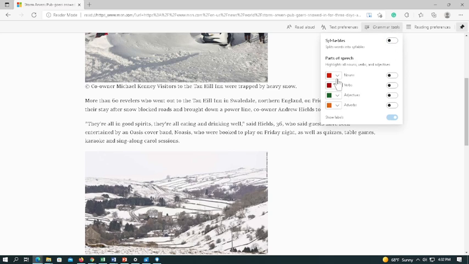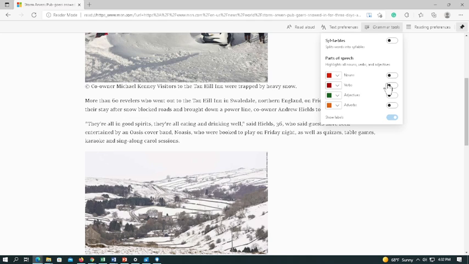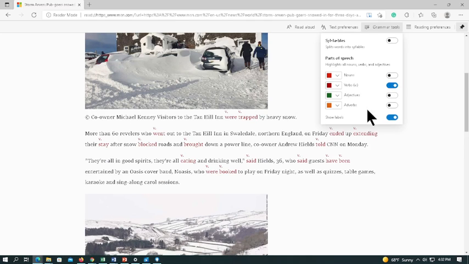If you want to see all of them that are nouns, and you can change it to whatever color you want, you can select this. It will show you all that are nouns, and that's what the N above it is. If you want to see which ones are all verbs, of course, you could do this. Now, you can have them all displayed at once. Just make sure they're different colors. It'll make it a little bit easier on you.